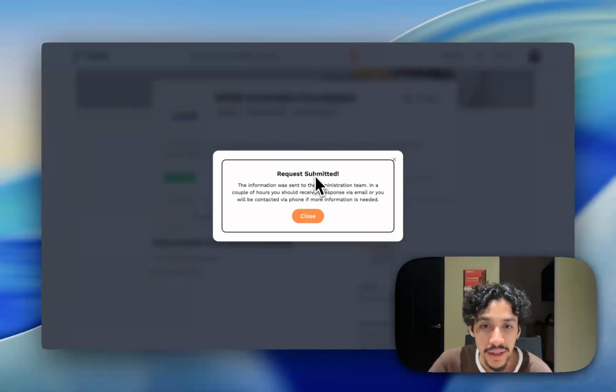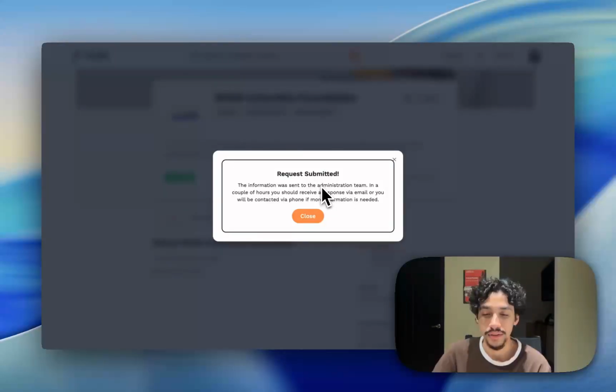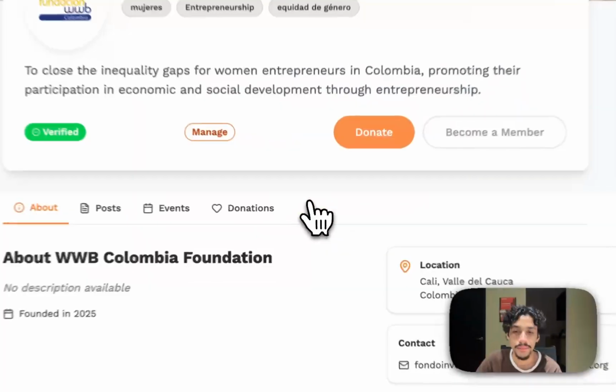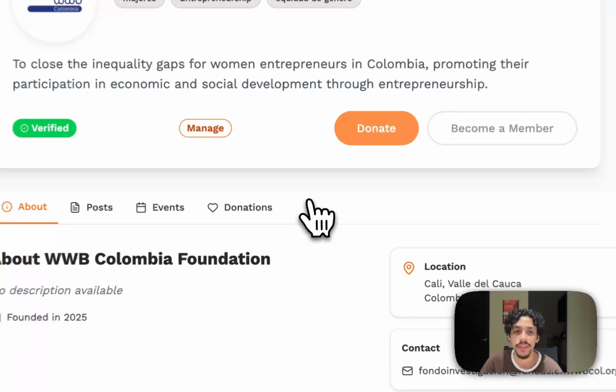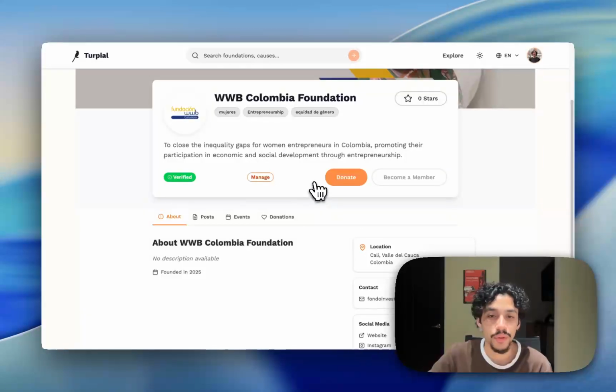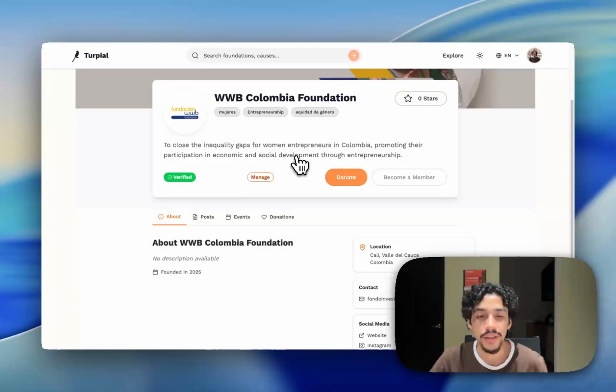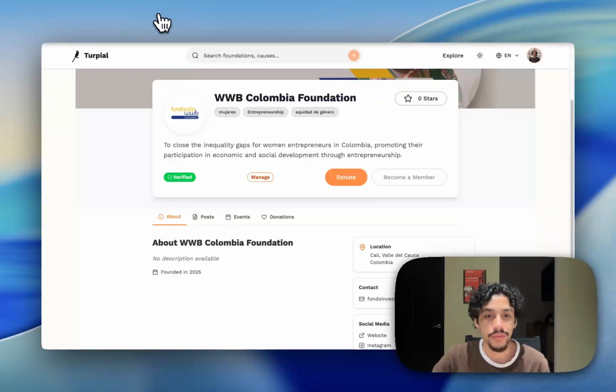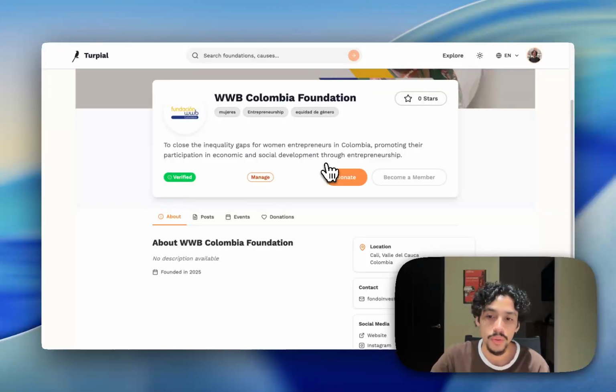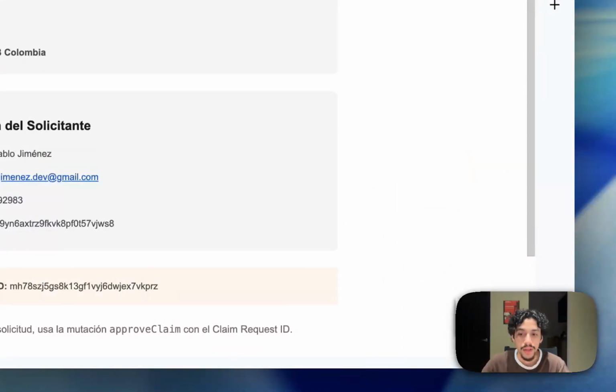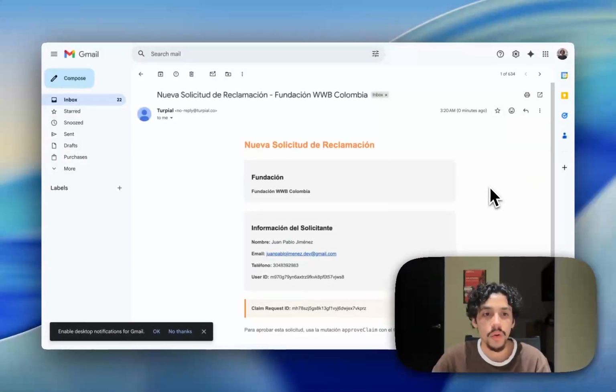Here it says that my request was correctly submitted. So in this case, I used Resend to manage all of the sending of email information. So I'm going to open my email. Okay, so I just opened my email and I have this new request.